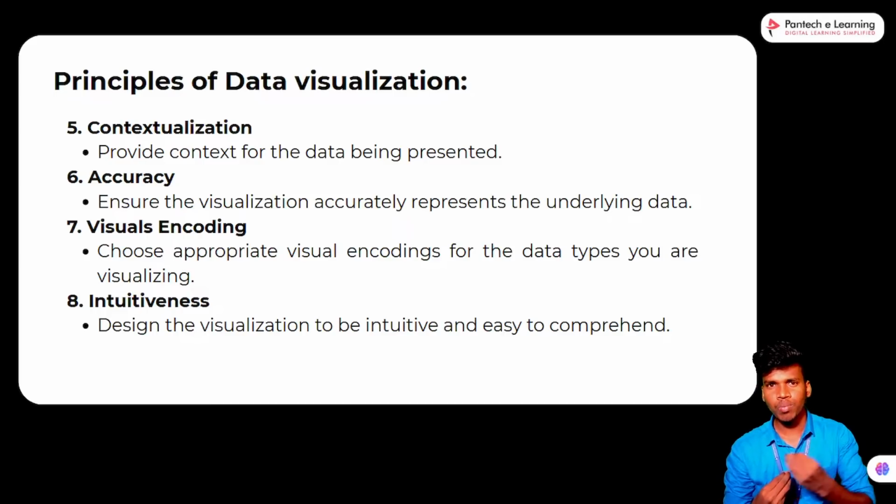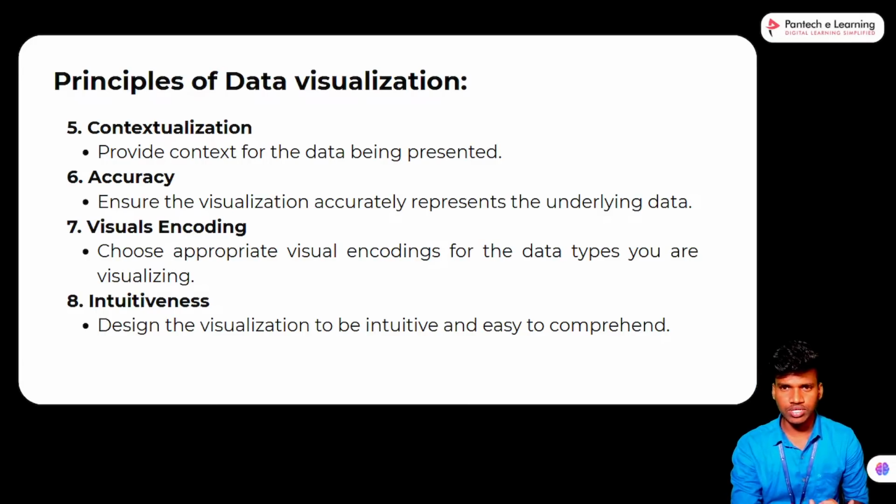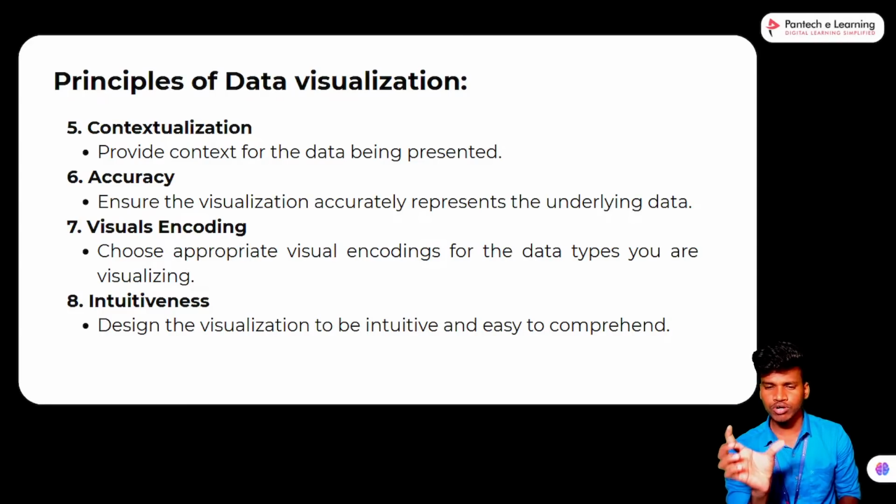Our concept is how many products are sold. So we can take the product type, like home appliances, groceries, makeup items, bikes, clothing. One particular word represents the entire product category. That is the contextualization.